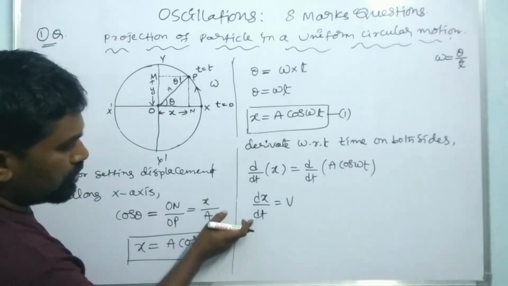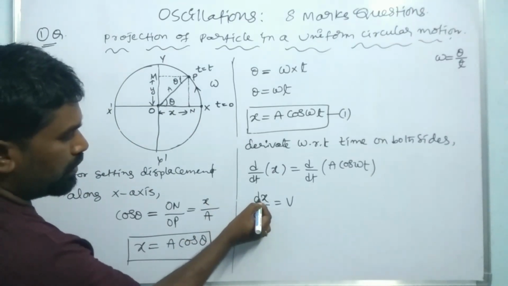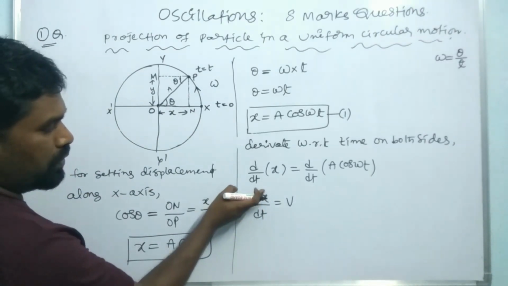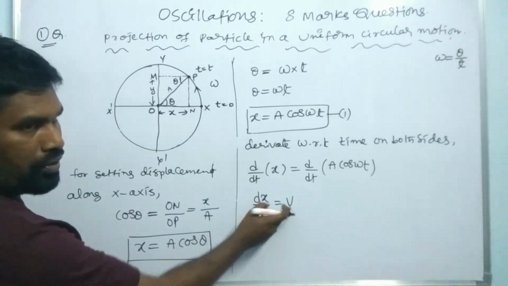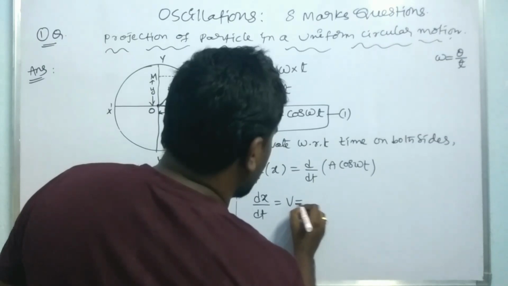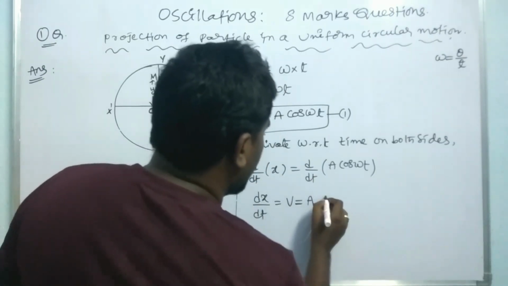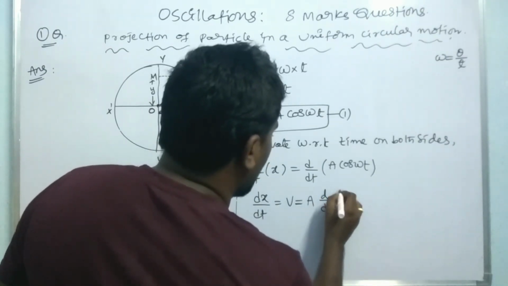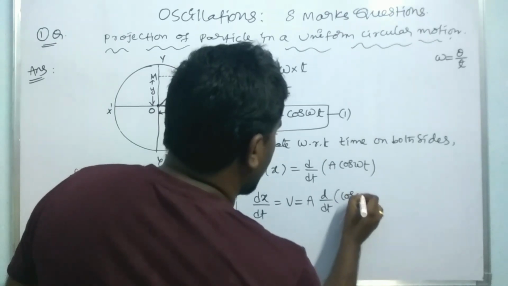The rate of change of displacement gives us the velocity. A is a constant, so it is A into d by dt of cos omega t.